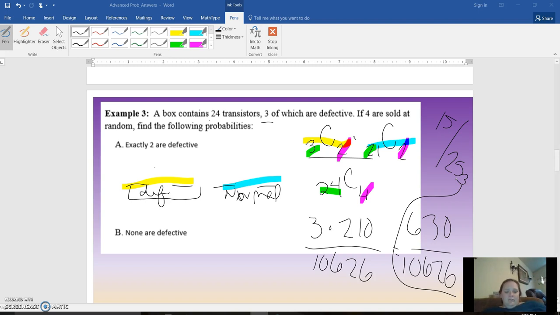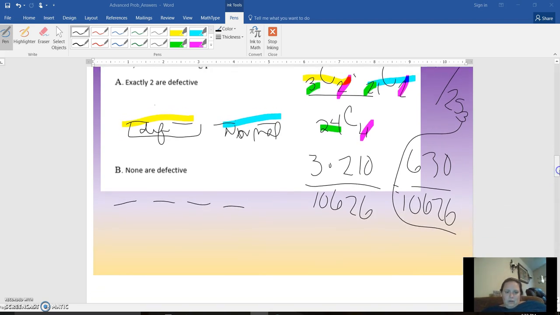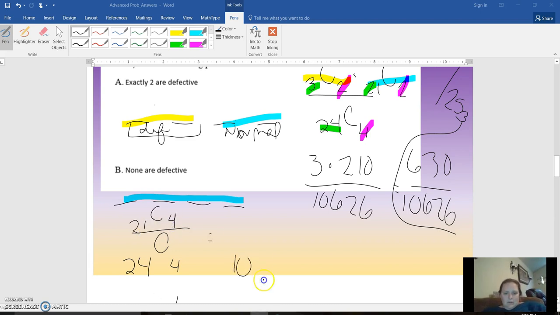All right, let's do no defects. 1, 2, 3, 4. And so none of these have defects. All right, our denominator is still going to be the same. And so there's 24 total, and we're choosing 4. And then none of these are defective. They're all totally normal. And so of the normal ones, there's 21 normal ones, and we're choosing 4. 10,626 is still going to be at the bottom.